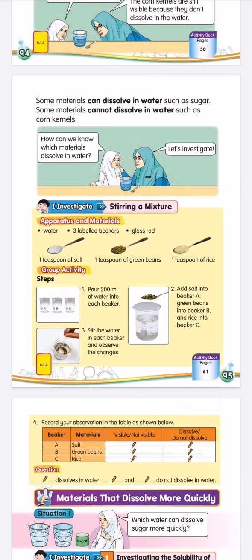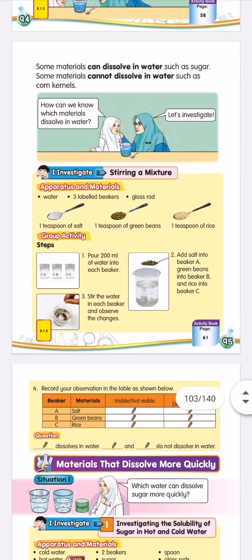Sir is not asking you to do this in your house, just imagine that we are doing it. We put 200 milliliters of water in each glass, and in the first glass we put 1 teaspoon of salt, in the second glass 1 teaspoon of green beans, and in the third glass 1 teaspoon of rice. So what happened when we stir?